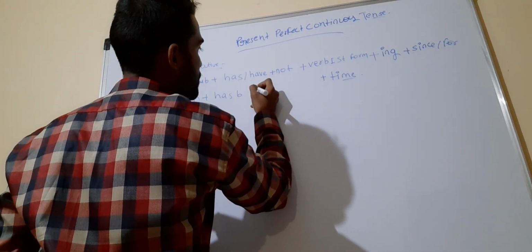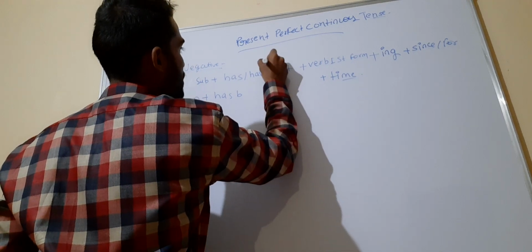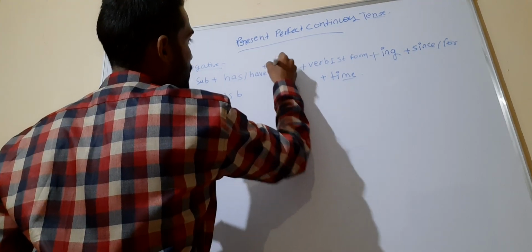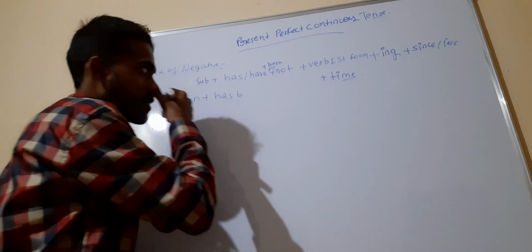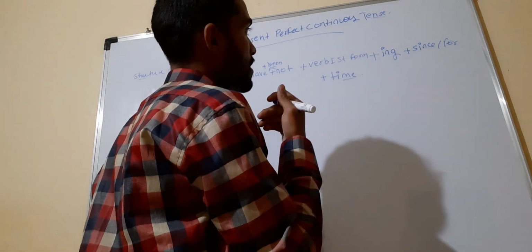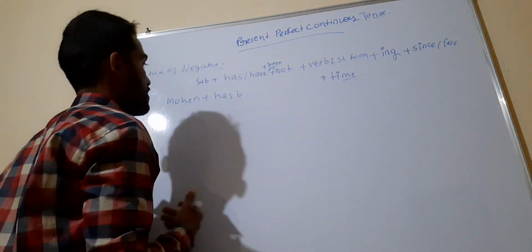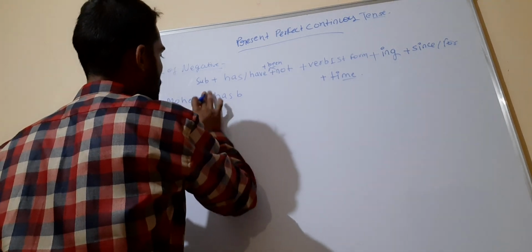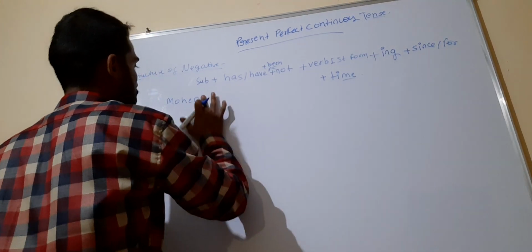You have to write been because this is very important. If you forget this one, there will be a problem. Here I am not writing not because it is not needed.